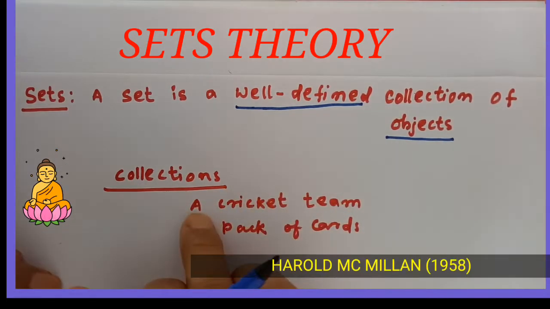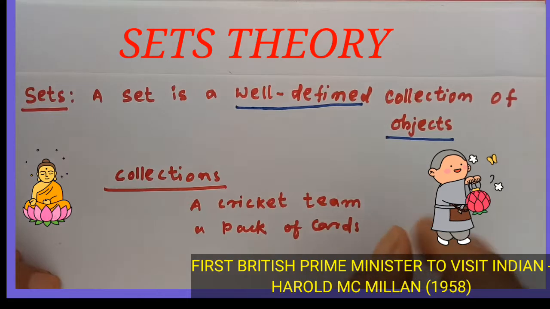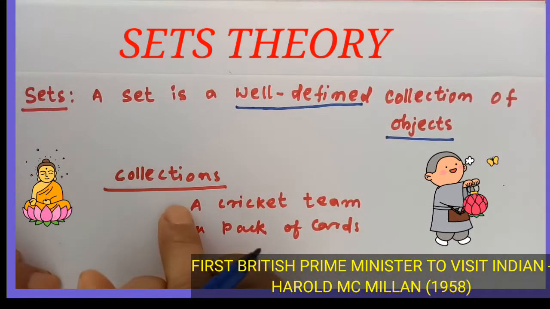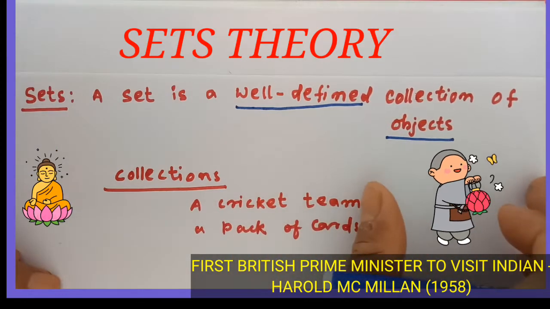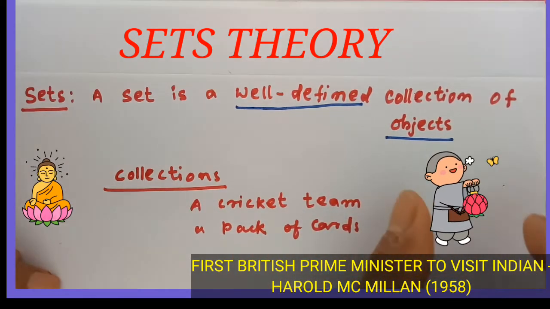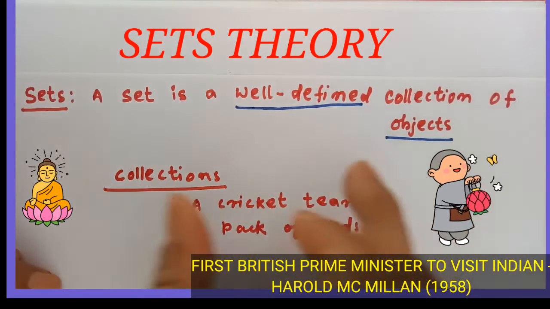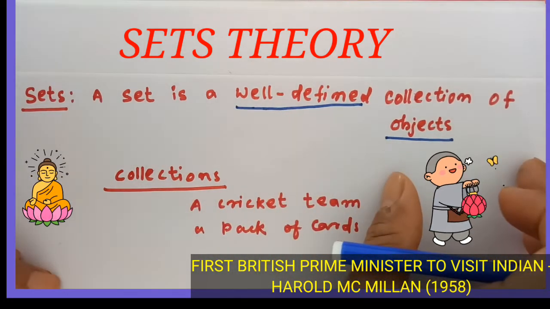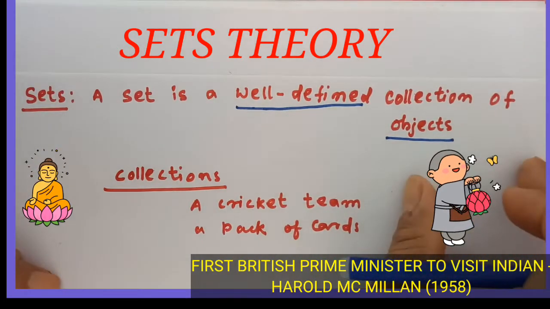Suppose the members are not well defined. Suppose you are going to collect a cricket team, but you collect some football players, some badminton players, some hockey players there, and you form a group. That group is not well defined, so it is not considered as a set.